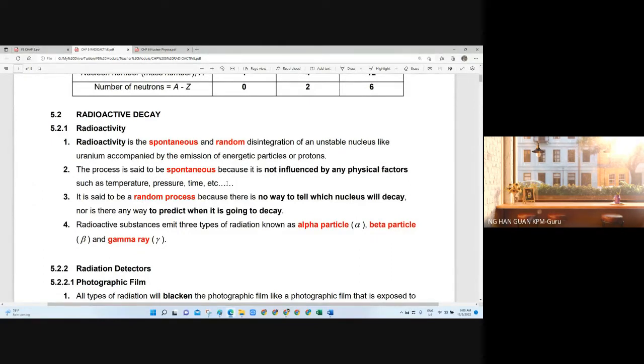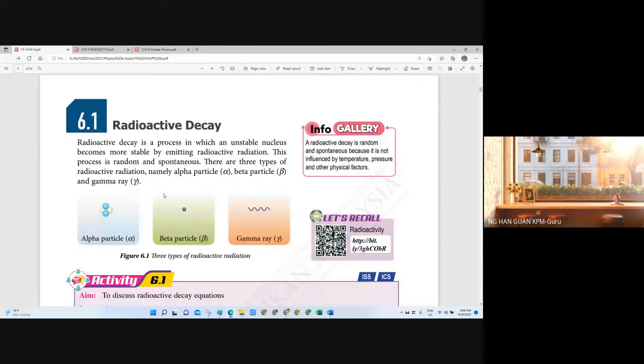Right? Because of the radioactivity, they will have radioactive decay, and during the radioactive decay, three different types of radiation will be released, right? So first one is the alpha particle, okay, beta particle, and the last one is the gamma ray. Right. So when you study radioactive decay, you focus on these three different radiations. For the latest syllabus, you can go through the textbook, which will be straight to the point. So my advice is to study the textbook first, then study the module, and it will be easier for you.